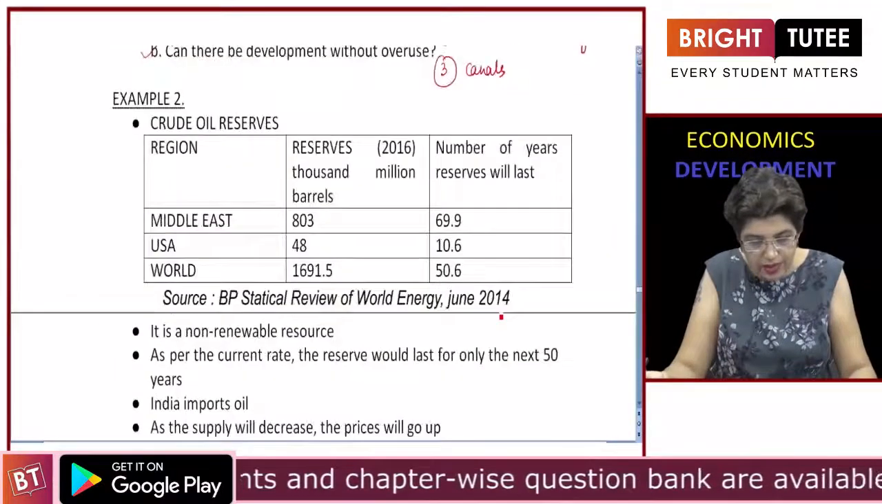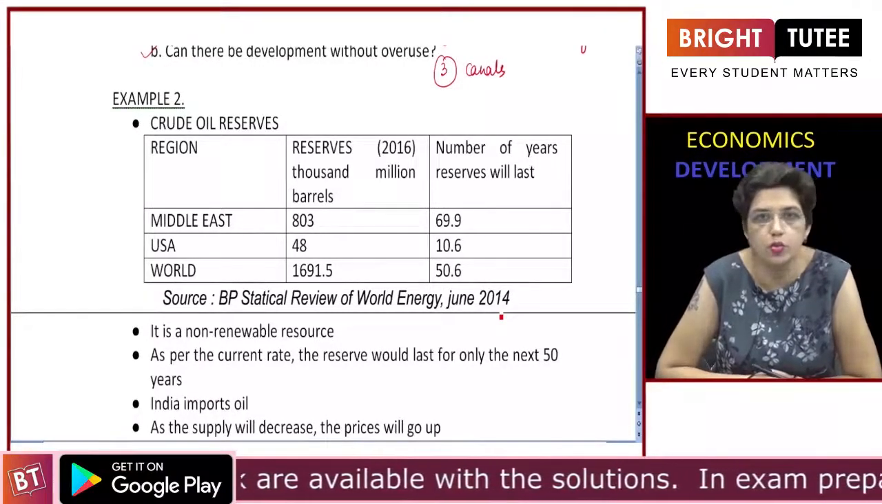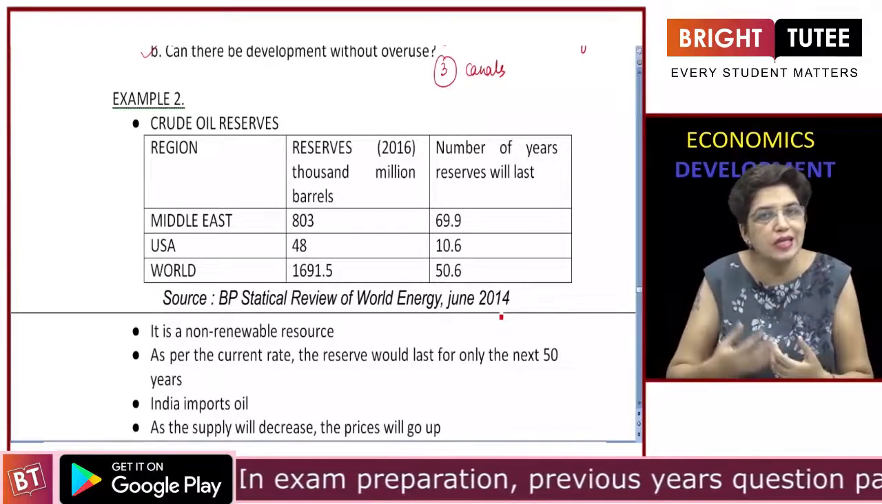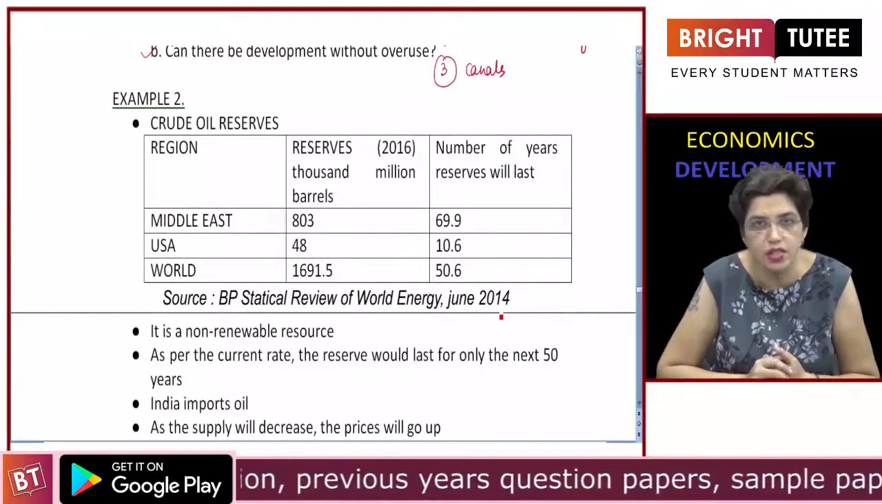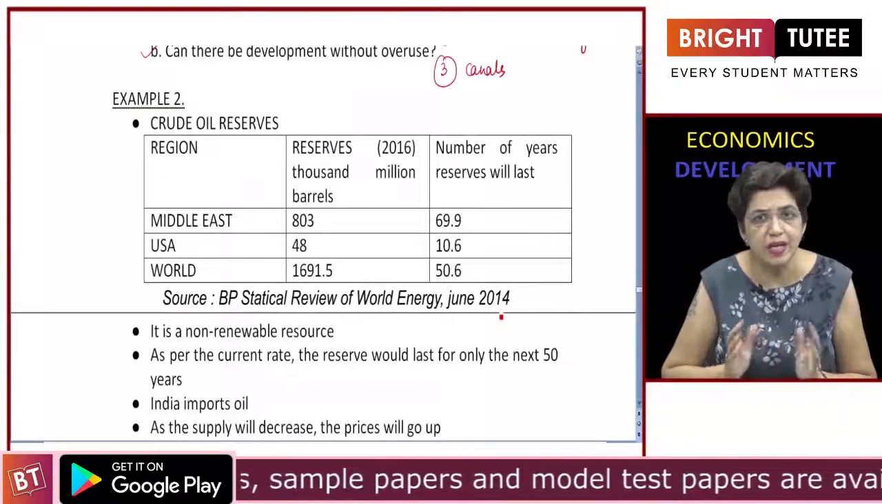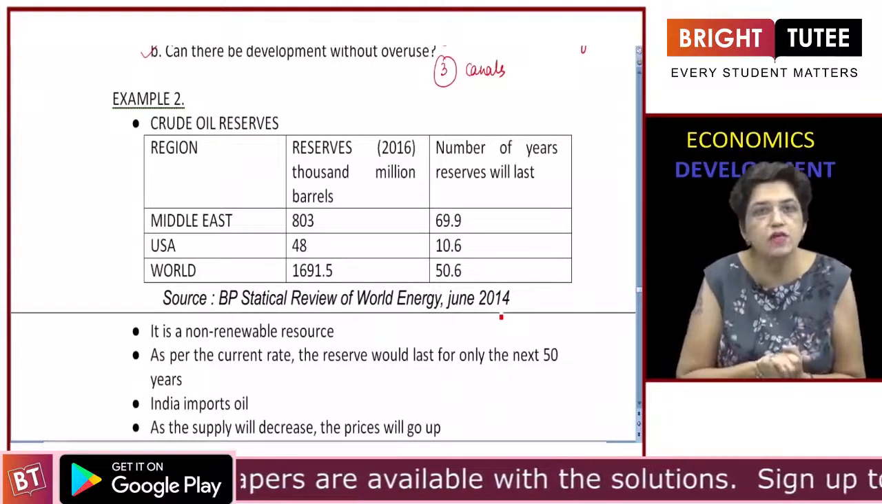Let's take up another example, crude oil. Crude oil, on the other hand, is a non-renewable resource. Non-renewable resources are those which are not easily replenished by nature on its own. Like crude oil or petroleum, it takes millions of years to form. And there are limited reserves in the world.